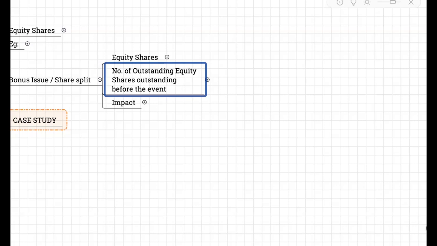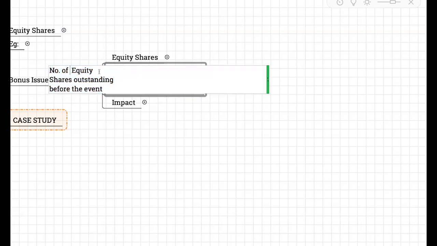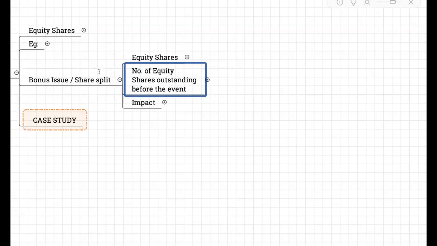That is the number of equity shares outstanding before the event.